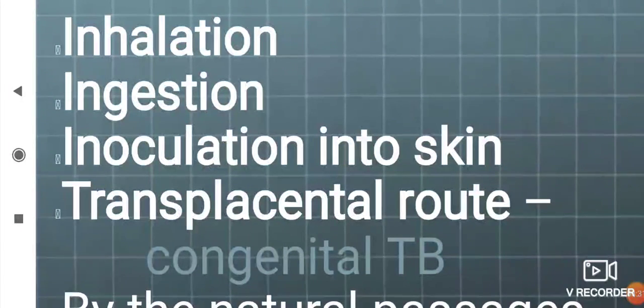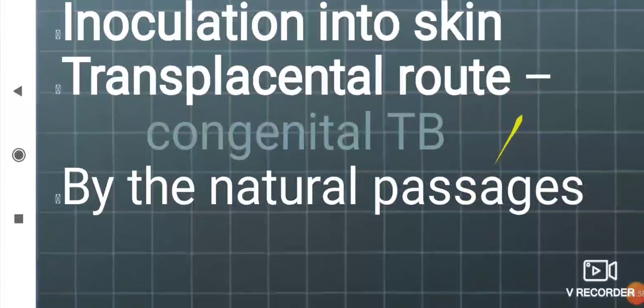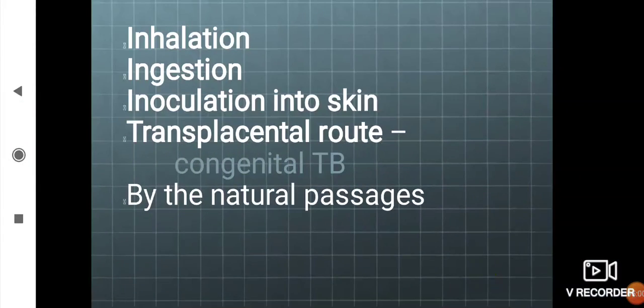Ingestion is also one of the important modes, previously when unpasteurized milk was used. Inoculation is another mode of transmission. By this mode, tuberculous bacilli settle down at skin cuts. Also, mother to fetus transmission is there. This is known as the transplacental route, which is responsible for congenital tuberculosis.